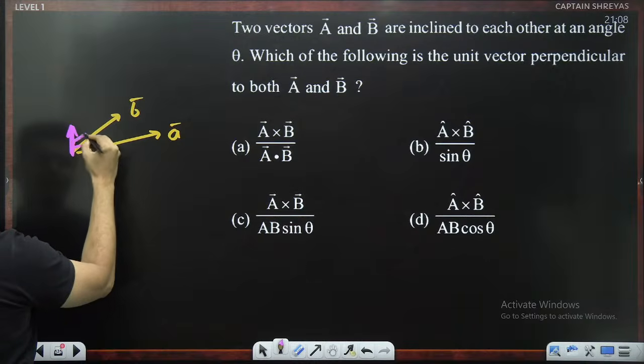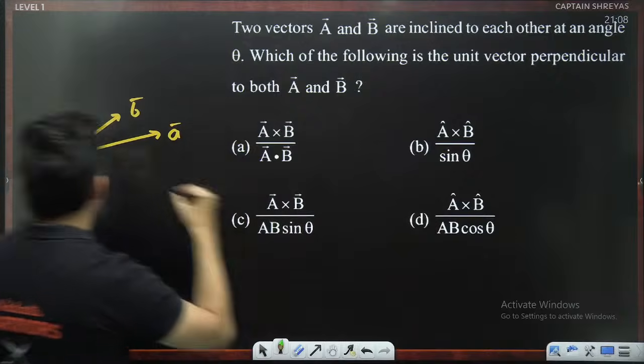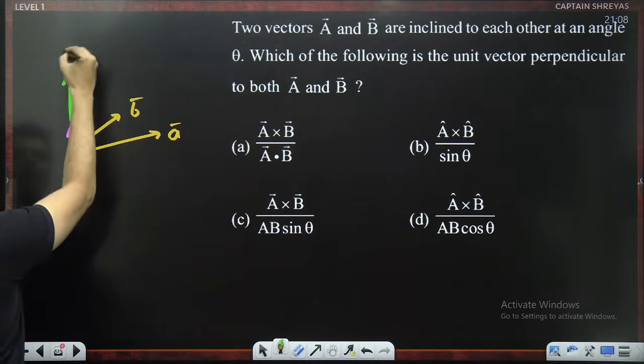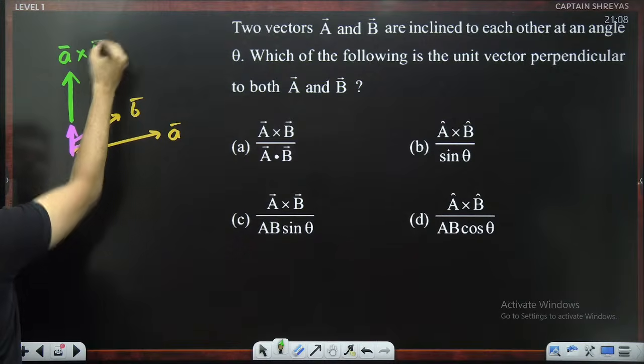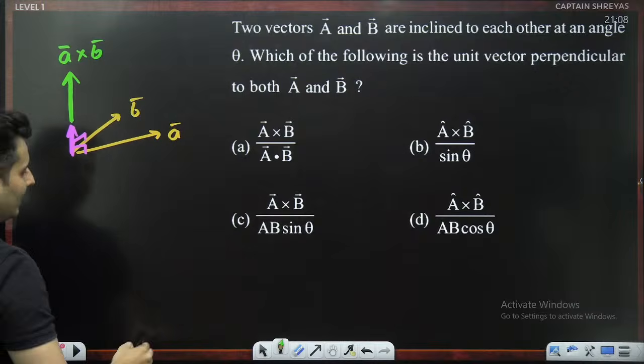It has to be like this. This is only possible, remember, if I do A cross B, which will be the only vector perpendicular to both A and B. And I want a unit vector in that direction.